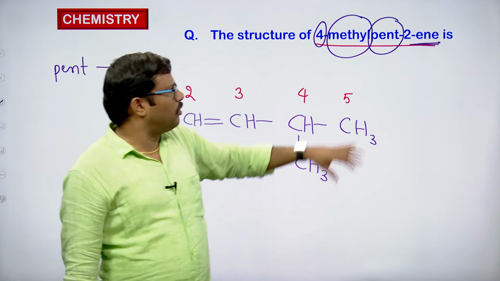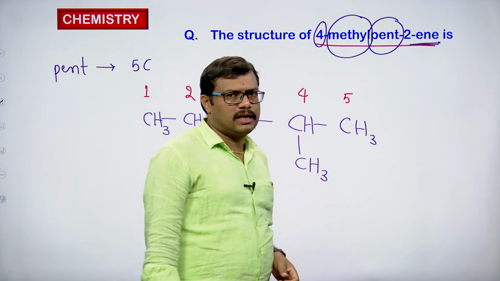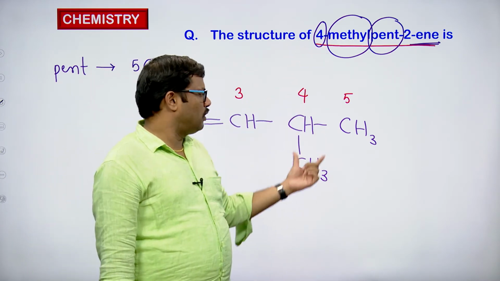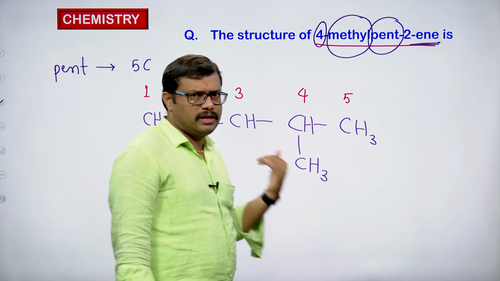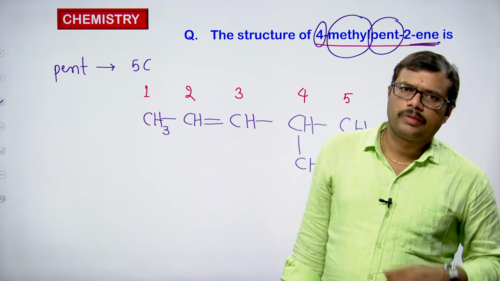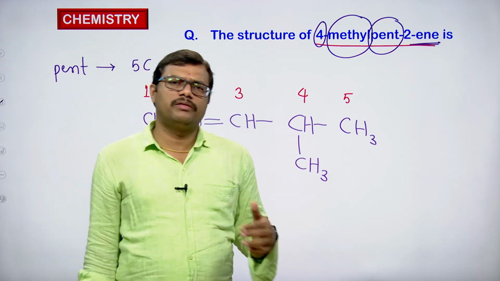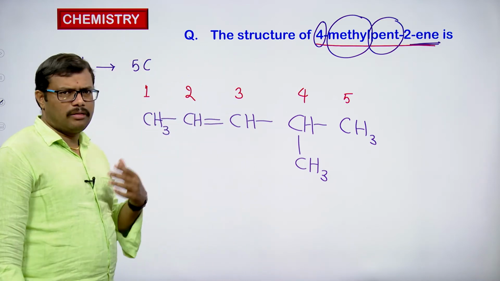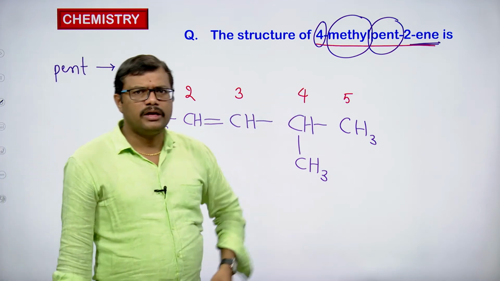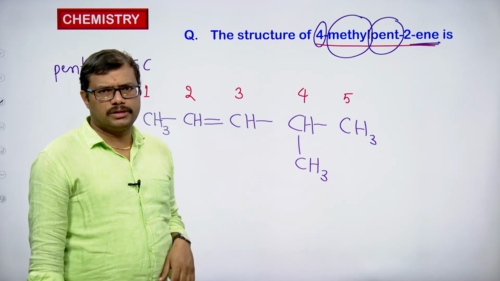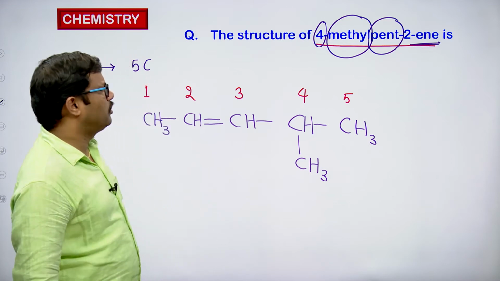The substituent is at the fourth carbon atom, so the alkyl group is written there. After giving all the substituents at their correct locations, satisfy the tetravalency of carbon with hydrogens. Whenever we require one more bond, or a number of bonds, just add that number of hydrogens to that carbon atom, and thereby you will get the structure of the particular IUPAC name. So this is the structure for 4-methylpent-2-ene.